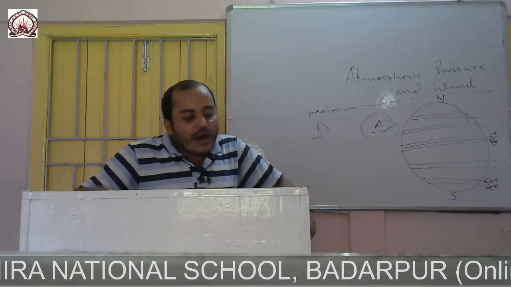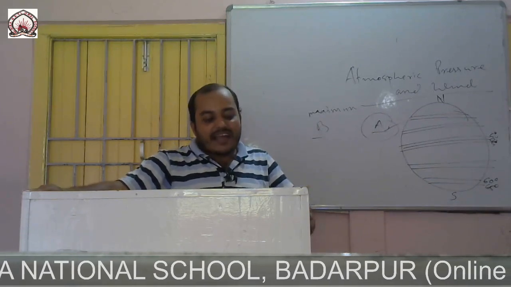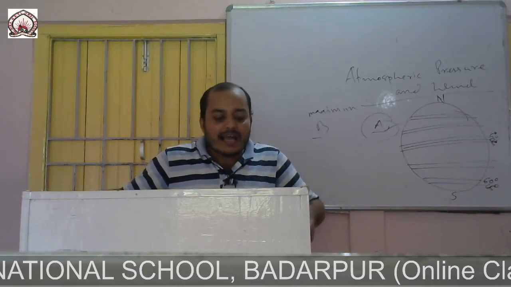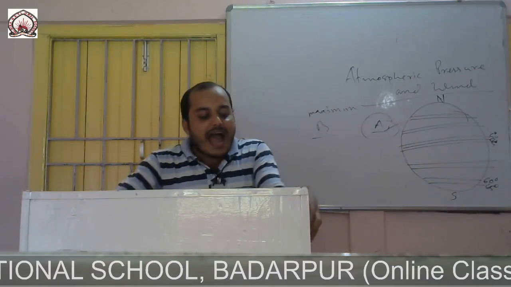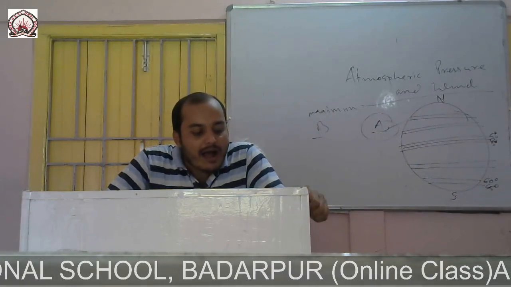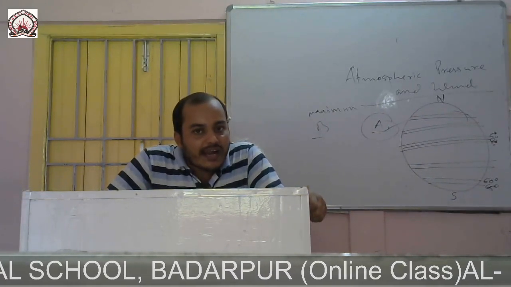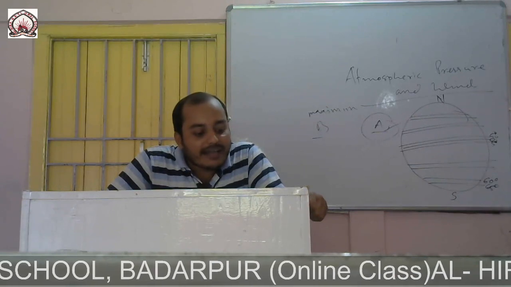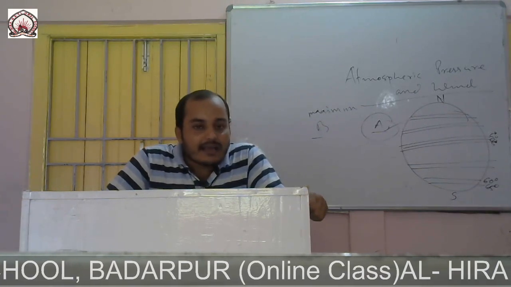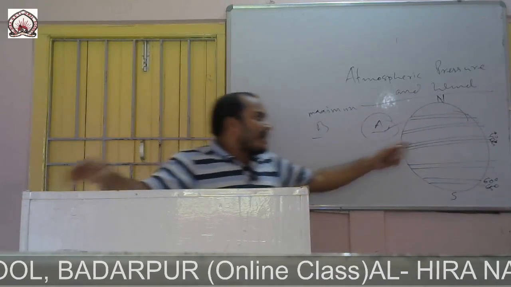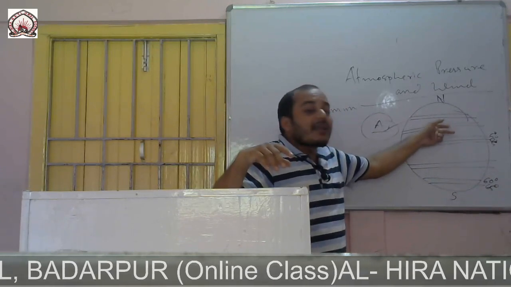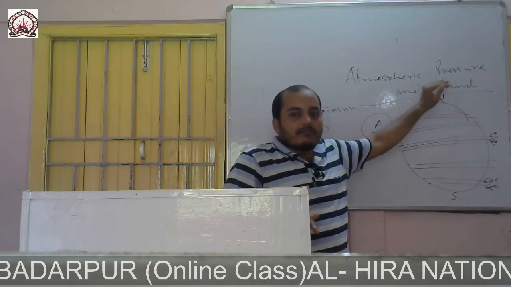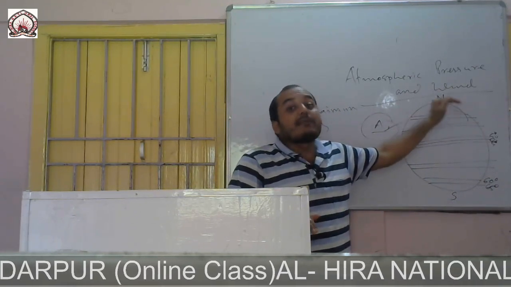The wind which blows mainly in the tropical zone from the subtropical region of high pressure towards the low pressure equatorial region is called trade wind. It is very easy to understand. These are the areas where the atmospheric pressure is maximum.